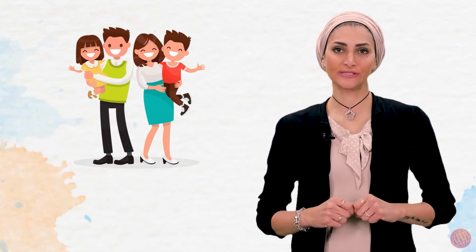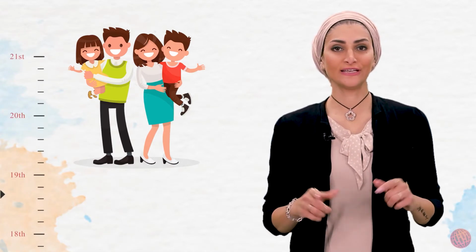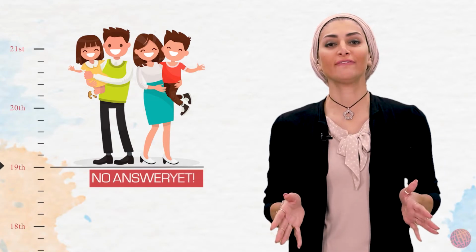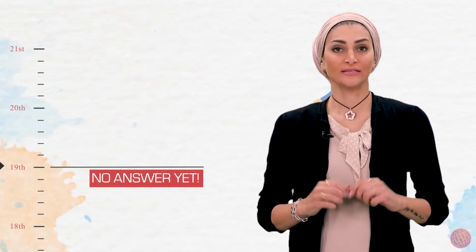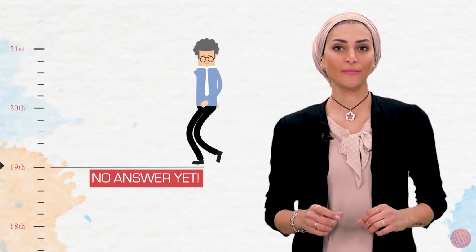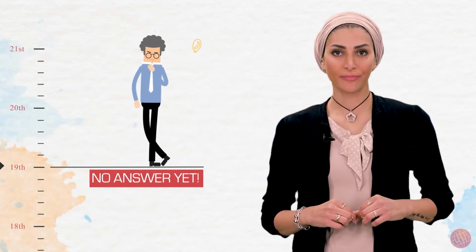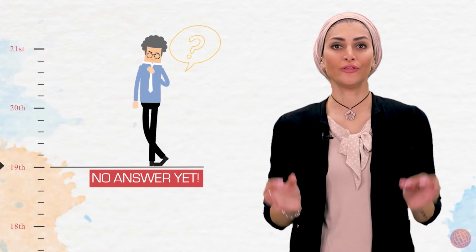Why we look like our parents, brothers, or sisters. Until the middle of the 19th century, we did not have an answer for that question. Scientists knew by that time that we inherit traits from our parents, but they did not know the role of genes in this. Gregor Mendel, who was an Austrian monk and a teacher, discovered the basic principles of genetics, and that is why he is known as the father of genetics.